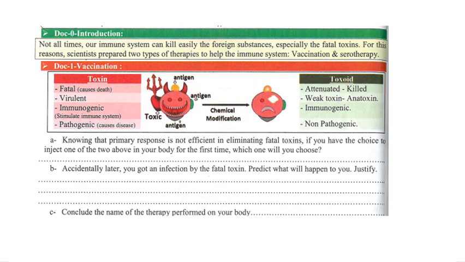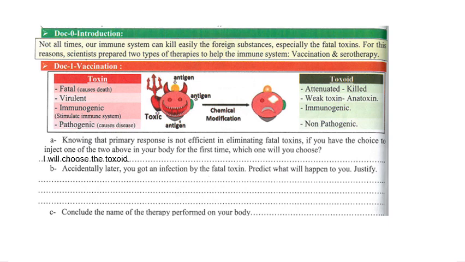So the question is, knowing that the primary response is not efficient in eliminating fatal toxins, if you have the choice to inject one of the two above in your body for the first time, which one will you choose? For sure the toxoid. It's not fatal and it's not pathogenic. Accidentally, later you got an infection by the fatal toxin. Predict what will happen to you.